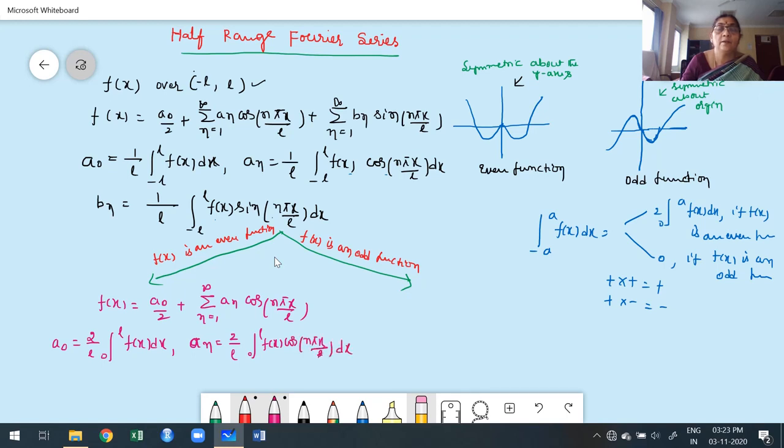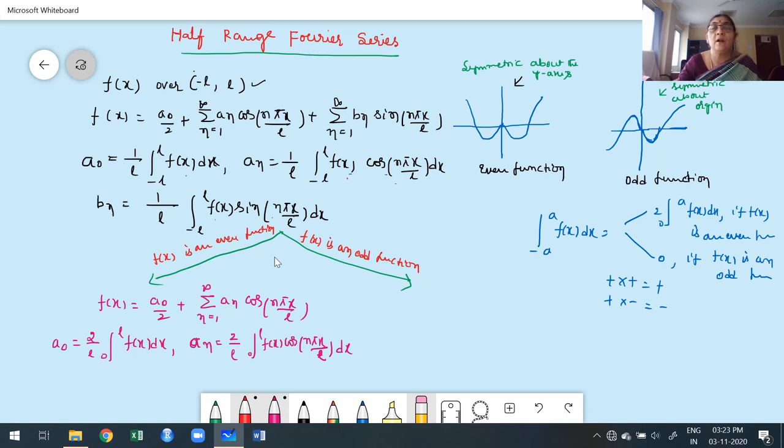Okay. This is a formula for finding an. Now, which value is 0? Bn is 0. Just to explain, even though you know that, I will explain once again. Suppose the function is an odd function. From the definite integral property, a0 is 0.